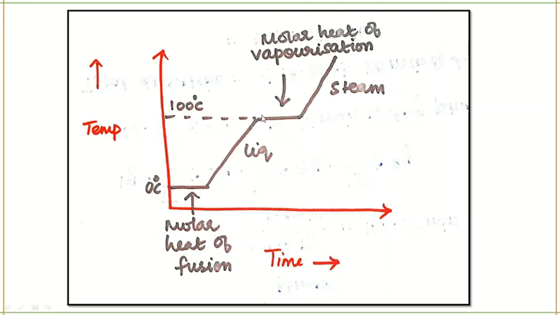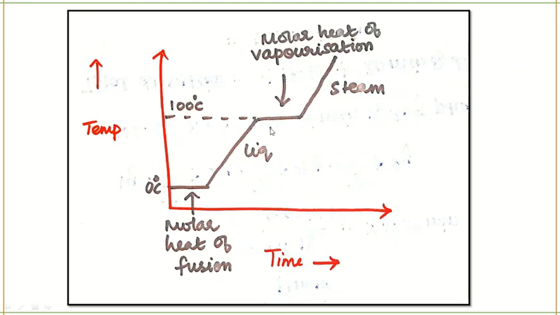Till it reaches 100 degrees, the ice which has been melted will be liquid only. After 100 degrees, it will take some time for the liquid to get converted to vapor. So the temperature will be maintained for some time. It will still be in the liquid state only, and after that it will get converted to steam.